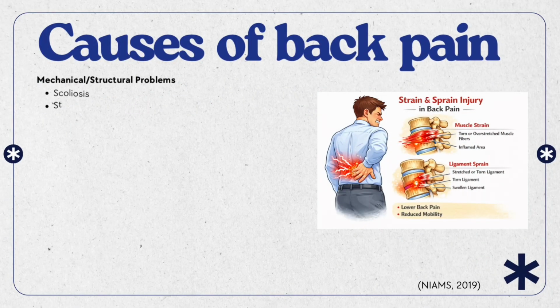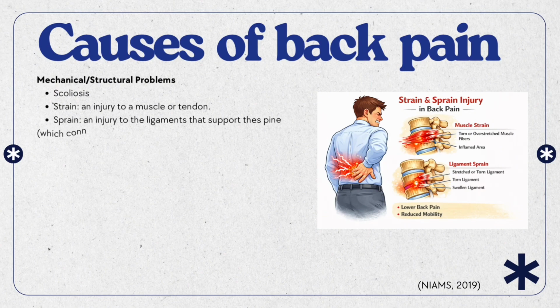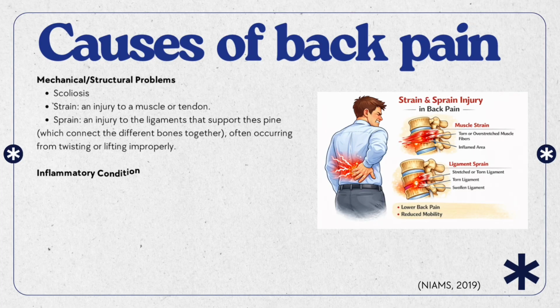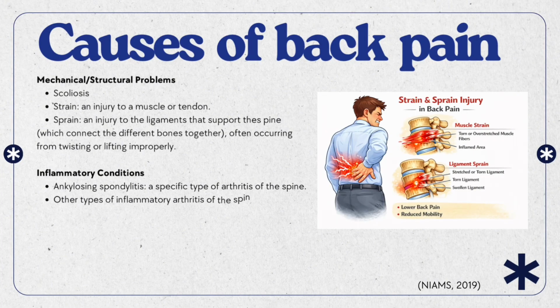Next, the causes of back pain. First, mechanical or structural problems. For example, scoliosis, strain, an injury to a muscle or tendon, and sprain, an injury to the ligaments that support the spine which connect the different bones together, often occurring from twisting or lifting improperly.